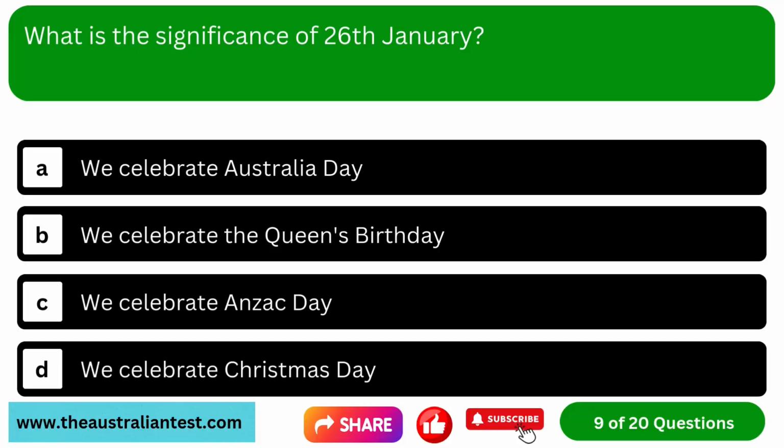Question 9. What is the significance of 26th January? Option A, we celebrate Australia Day. Option B, we celebrate the Queen's birthday. Option C, we celebrate Anzac Day. Option D, we celebrate Christmas Day.